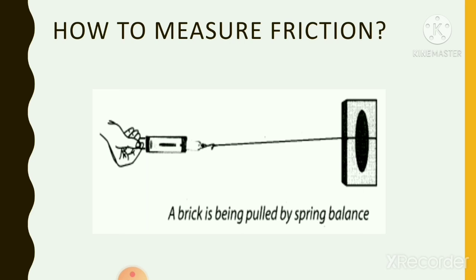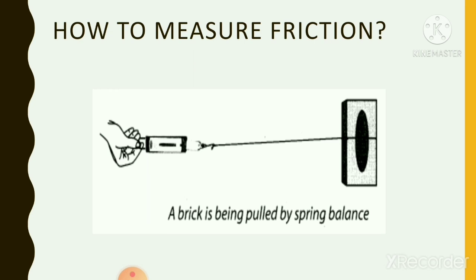Now wrap a piece of polythene around the brick and repeat the same procedure. What will you observe? You will observe that when you have wrapped a polythene piece, the friction is less. So this activity concludes that we can measure friction with the help of a spring balance. Second, that friction depends on the smoothness of the surfaces.